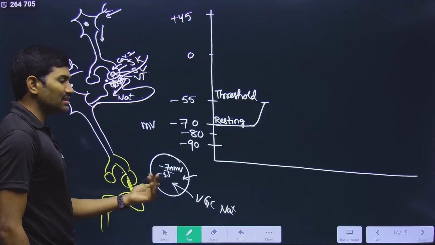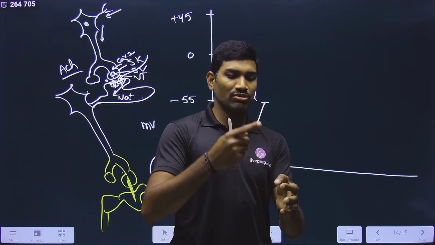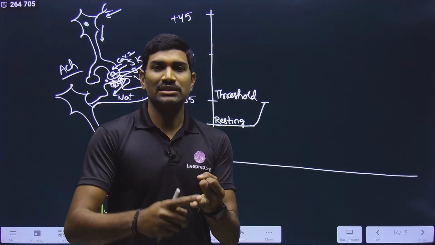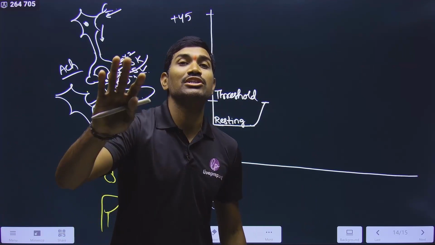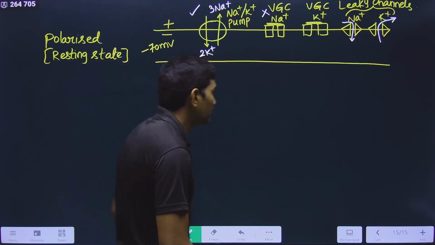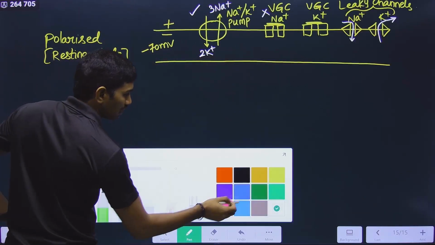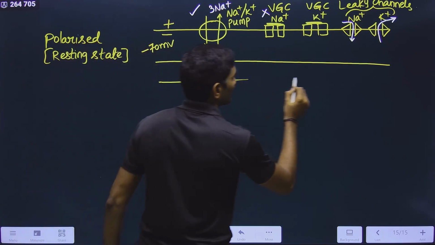More and more Na+ coming means from minus 55 it will go to minus 50, minus 40, minus 30, minus 20, minus 10, 0, plus 10, plus 20, plus 30, plus 40, up to plus 45. And going up to plus 45, that means now this stage is called depolarized. Why is it called depolarized? Now observe carefully.